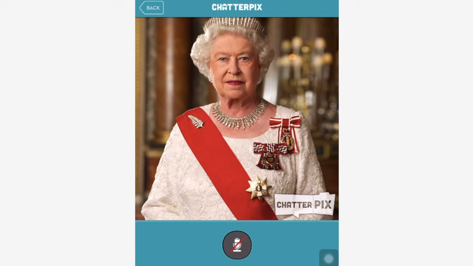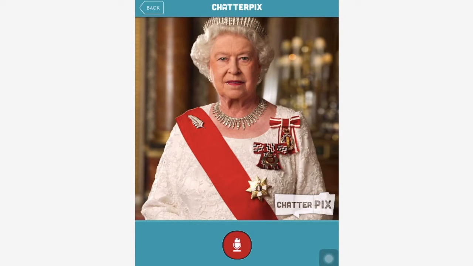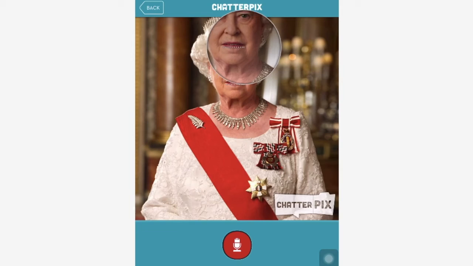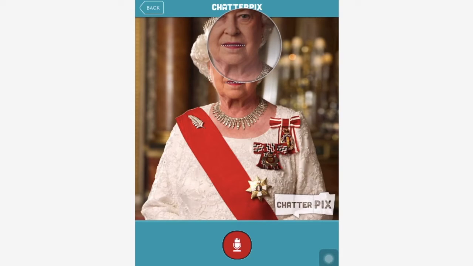For this project, see how that finger is demonstrating that you draw a line. Now, drawing a line is kind of tricky. You want to get it right on the person's mouth. And when you put your finger down on the iPad, it'll bring up a little magnifying glass so that you can get it right on their mouth. See, this is not going to be good because that's too low. So you have to kind of try it a couple of times. Okay, there we go. I think that's perfect.